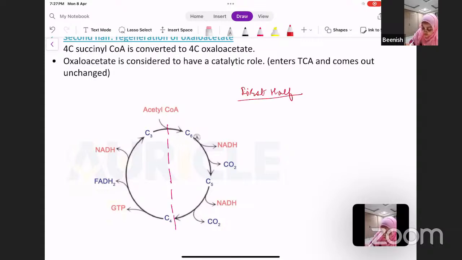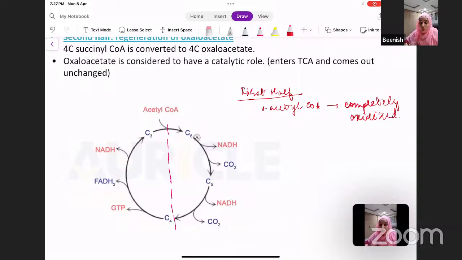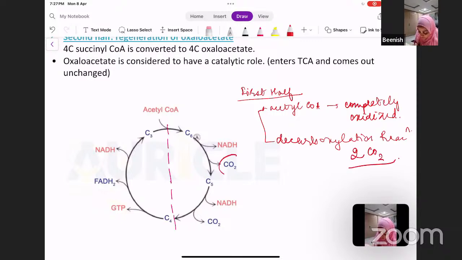In the first half, what is happening? The acetyl-CoA is completely oxidized. And this oxidation will take place via decarboxylation reactions. So your carbon will be lost as carbon dioxide. Two carbon dioxide molecules will be liberated. So you can see 1 and 2.